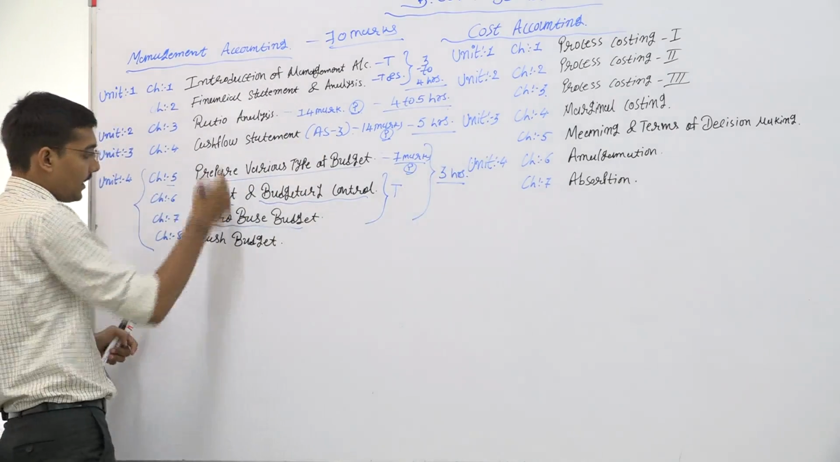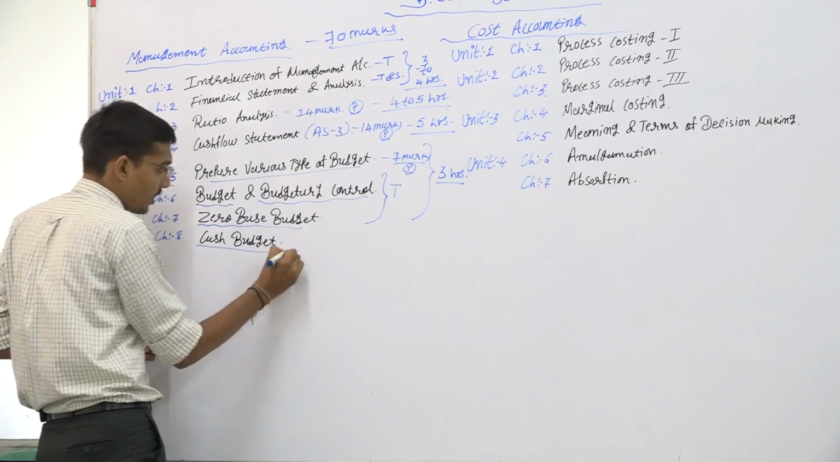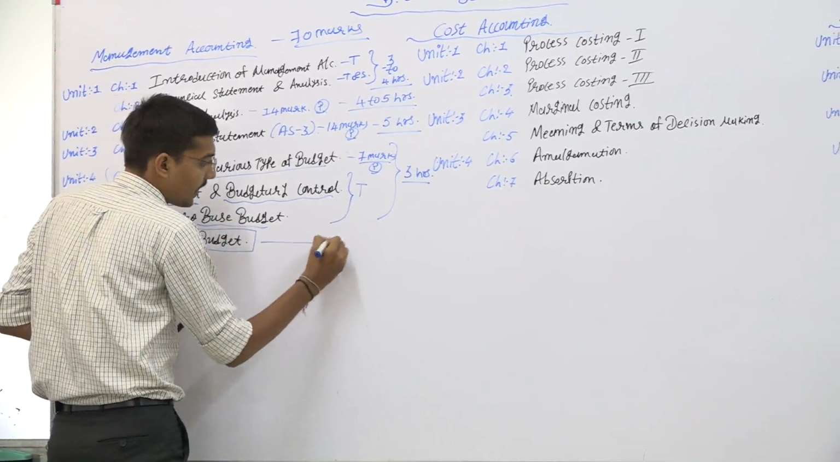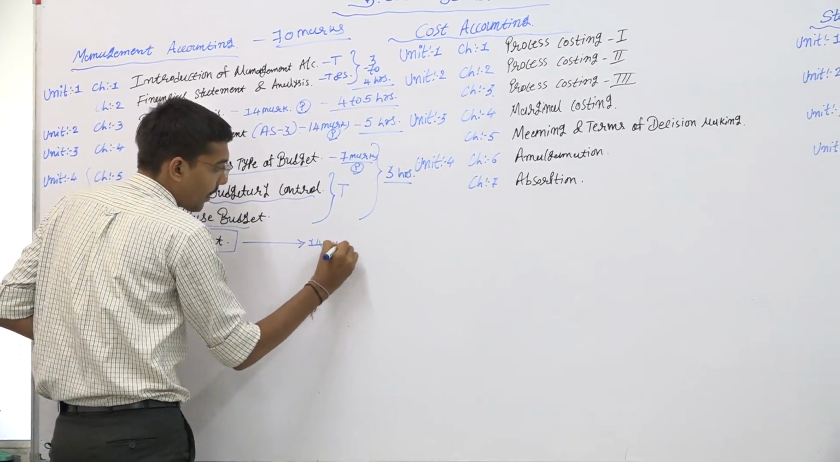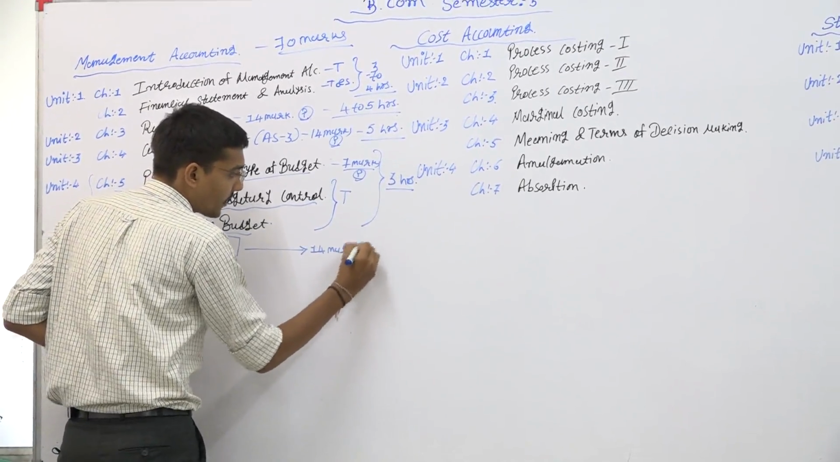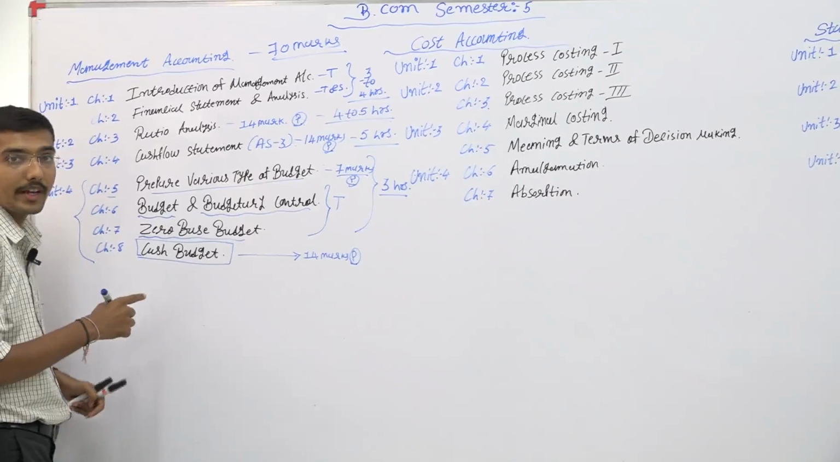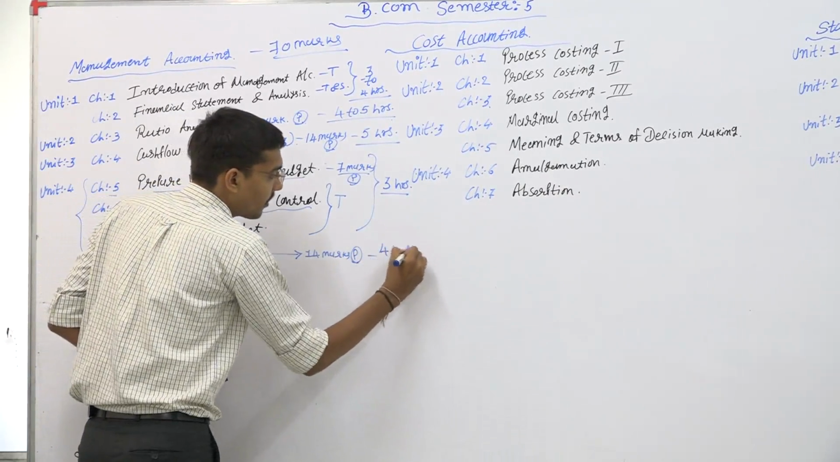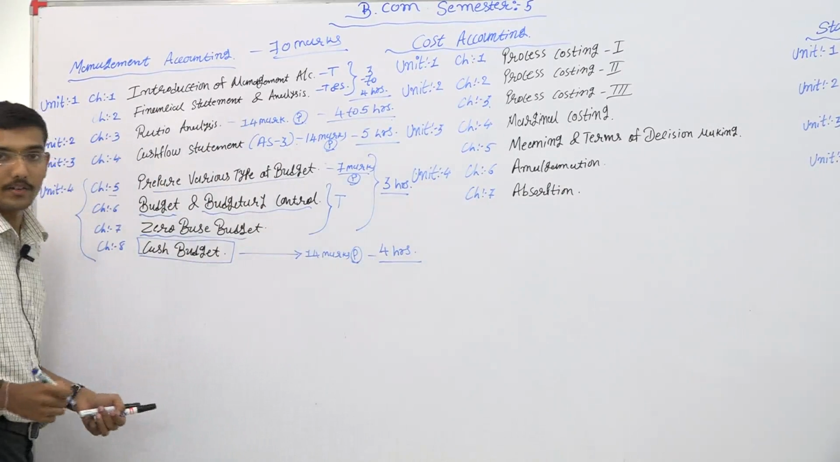One of the major chapters is the cash budget. It contains a 100% 14 marks practical question asked in your university examinations. So it will take maximum 4 hours.